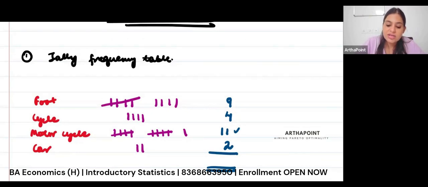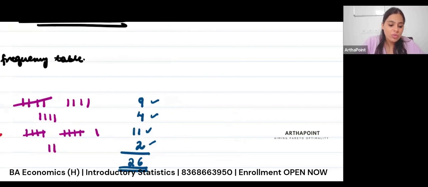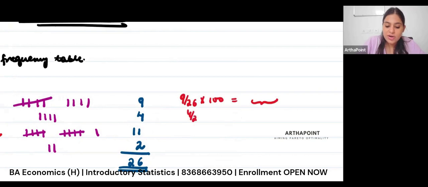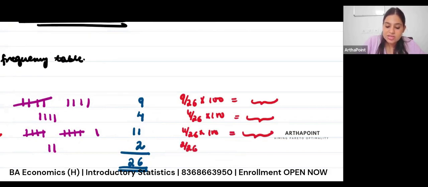So 11 plus 9 is 20, 24, and 26. And now what I will do is find the percentage. So I will say, okay, what is 9 by 26 into 100? I will get some percentage here. 4 by 26 into 100. 11 by 26 into 100. And 2 by 26 into 100.